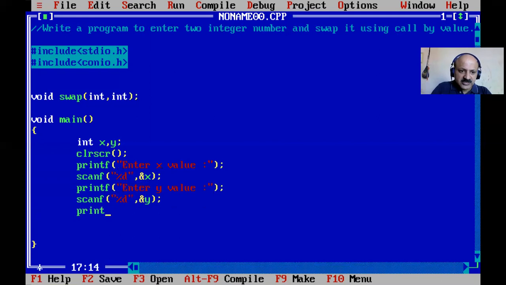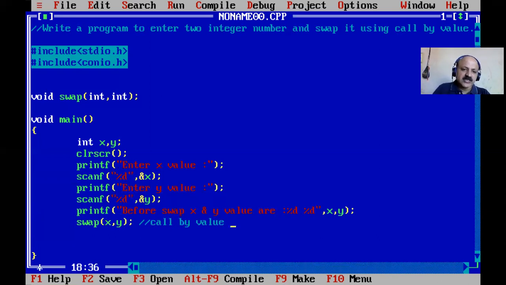So first I print these two variables. Here I write before swap x and y value, because there are two values. So percentage d and percentage d, and here I print x and y. So yes, before I hit print, now I call, that is the calling. Swap, yes, our function name is swap. That is a user defined function, and we can pass call by value. That is our main goal.